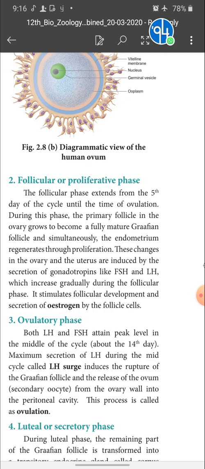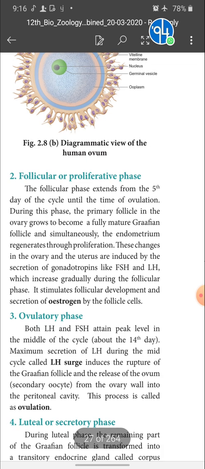Why is it called the follicular phase? Because of the follicle stimulating hormone and luteinizing hormone released from the anterior pituitary gland, which increase the size of the primary Graafian follicle. So that is why it is called the follicular phase. In the ovary, the primary follicles become fully matured and get ready to release the ovum. These are the cyclical changes taking place in the ovary, called the follicular phase.